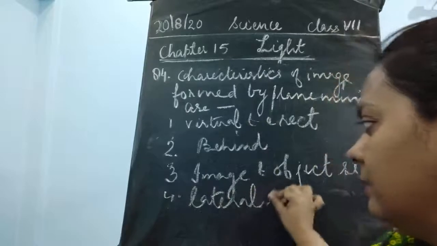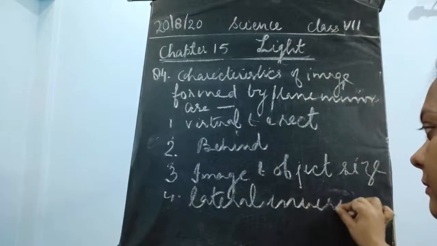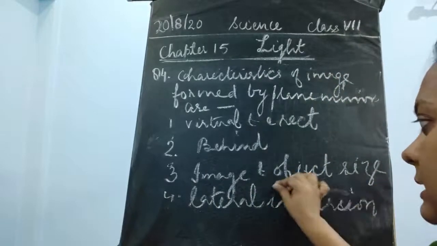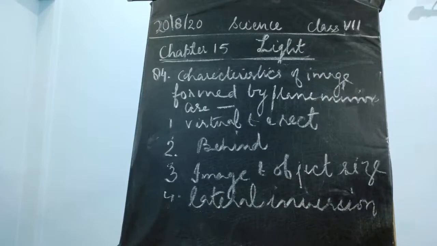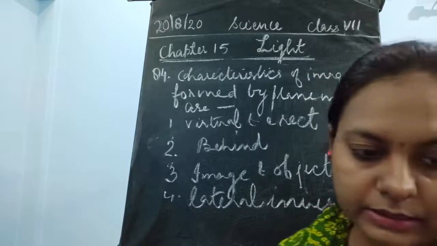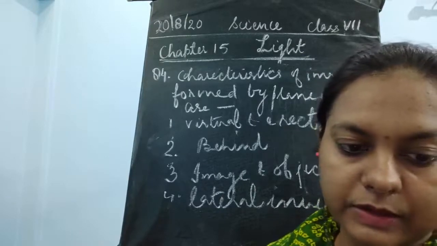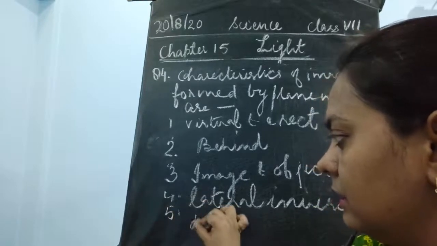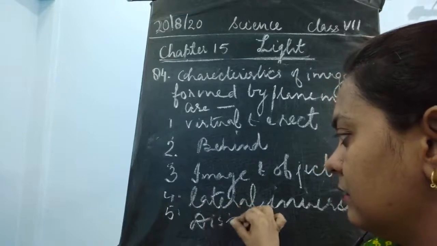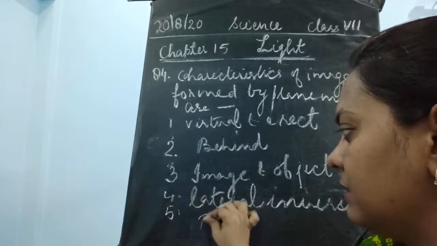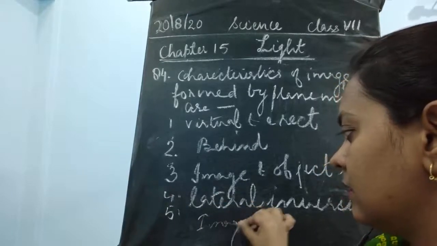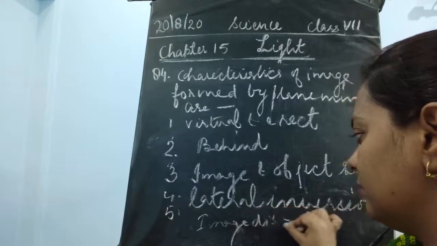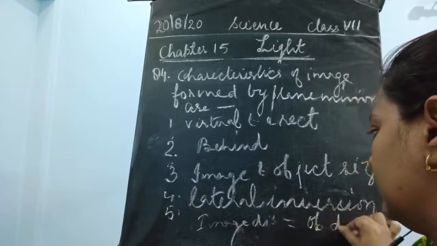Lateral inversion is seen. Then the next characteristic is that the distance of the image behind the mirror is equal to the distance of the object. Or simply write that the image distance is equal to the object distance.